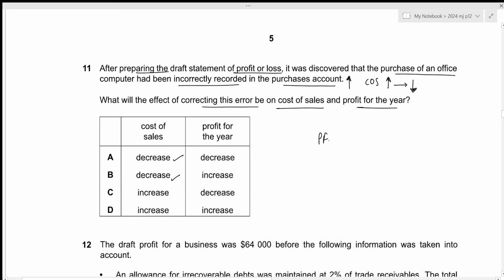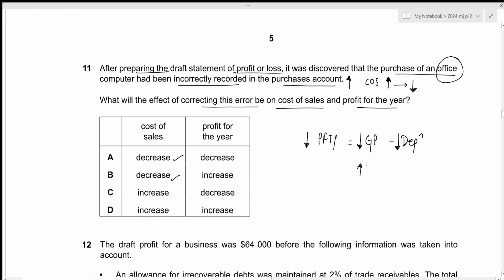Now for profit for the year, there will be a dual impact because we need to consider the gross profit as well as the depreciation. Previously, the cost of sales was higher, it means that the gross profit was lower. And since we included the purchase of the office computer there as purchases, we did not apply any depreciation. So depreciation was also lower. So overall, the profit for the year was understated. Now after correction, everything will just be in reverse.